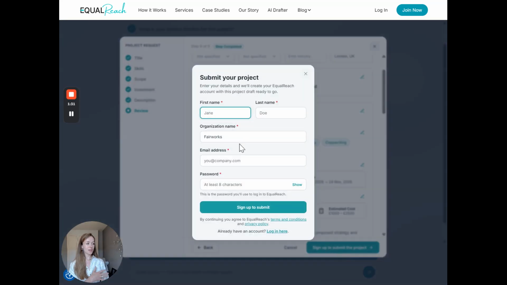Add your name. We already got your organization name, and set up your account. When you click submit, it is going to go to us at the EqualReach team. We're going to match you to the best teams, and we'll get started on your project once you choose a proposal and a team that you love.